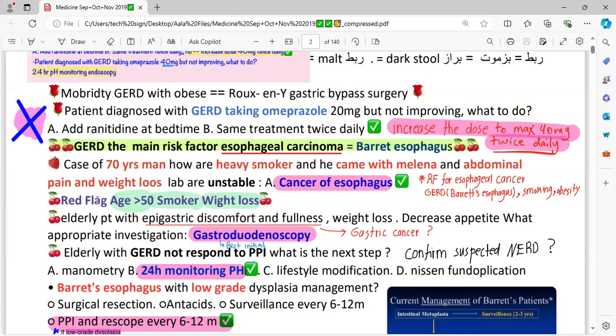Red flag age. These actually give you a clue. If you see that age is more than 50, smoking is mentioned in the scenario, and weight loss, think about malignancy, esophageal carcinoma. Elderly patient with epigastric discomfort, fullness, weight loss, decreased appetite, again constitutional symptoms. What is the appropriate investigation? Upper GI endoscopy to rule out the cancer.